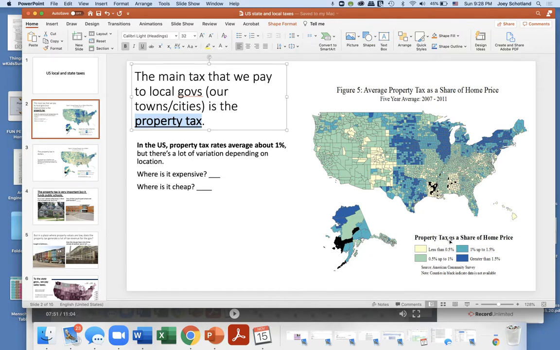So let's look at this here. These are property taxes as a share of home price. Okay. So, for example, if your house was $100,000, you pay in the United States about 1% in property tax. So, on a $100,000 house, you'd pay about $1,000 in property tax. So, where are property taxes high? Let's look at the key or a legend. Where are property taxes high? And where in the United States are property taxes low? Where is it cheap?